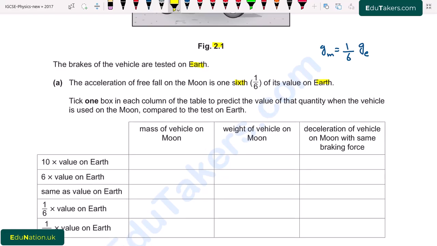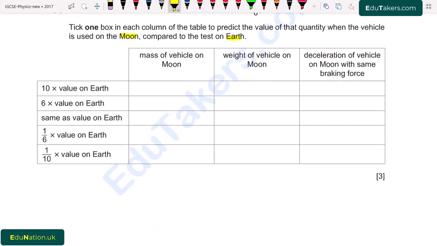Tick one box in each column of the table to predict the value of the quantity when the vehicle is used on the moon compared to the test on the earth. So here we have to compare the different parameters. So first of all, here is the mass of the vehicle on moon. Second, the weight of the vehicle on moon, and the deceleration of the vehicle on the moon with the same braking force.